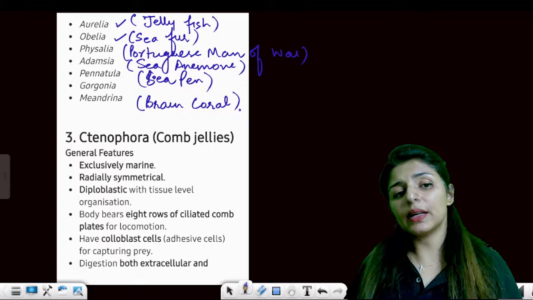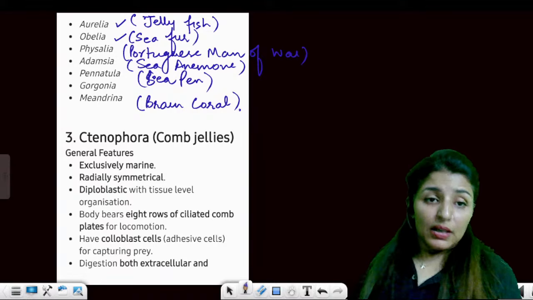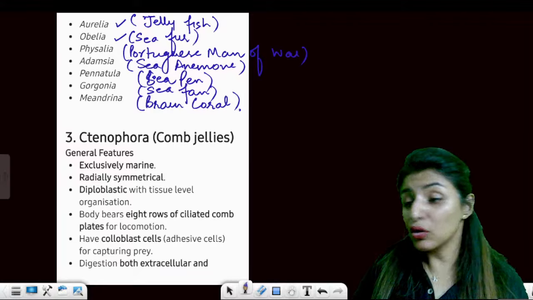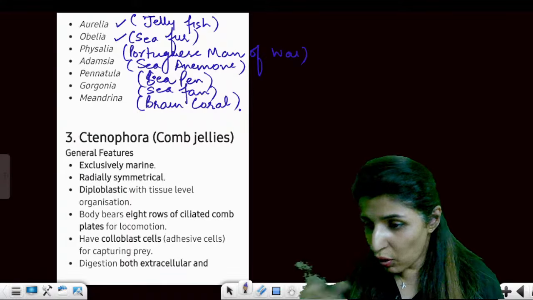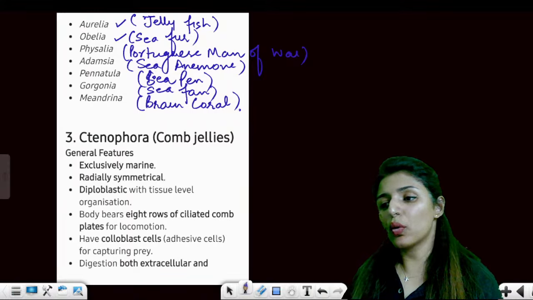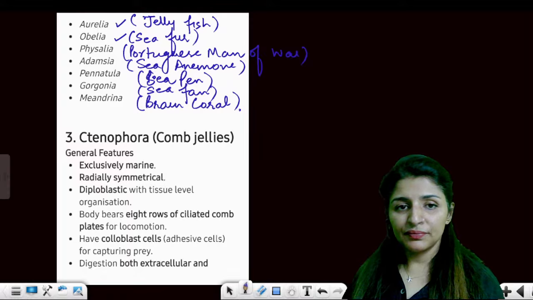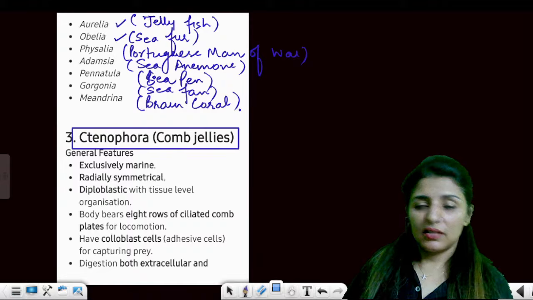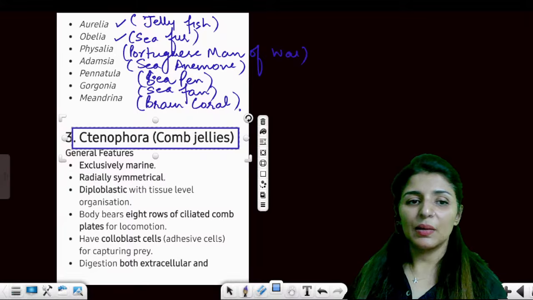Yes, please. Let me know. Gorgonia is the sea fan. Yes, this is the sea fan. You must remember the common names along with the scientific names. Both the names should be clear to you. Are these points clear?